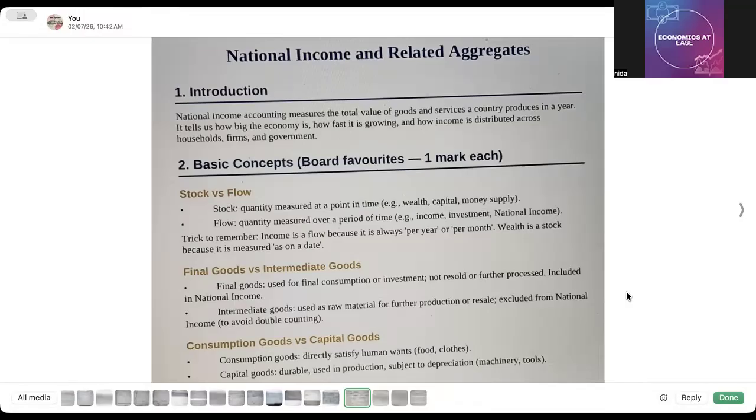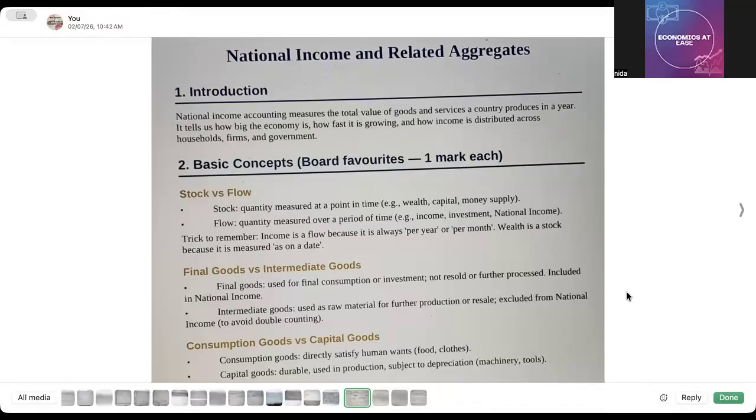And if you are preparing for class 12 exams, then this revision series is exactly what you need. In this series, we will revise every important chapter in a short exam-oriented format. So today's chapter, what we are going to start is national income and related aggregates. In this video, we will revise almost all the important concepts. Okay, few concepts today we will take and solve the most frequently asked examination questions.